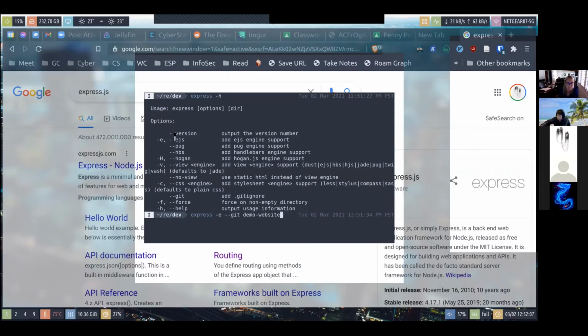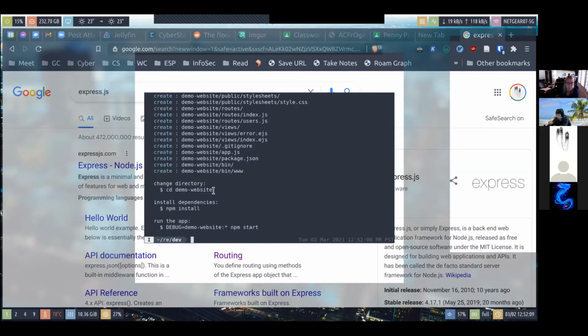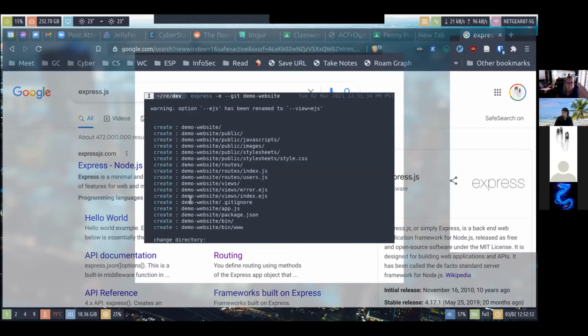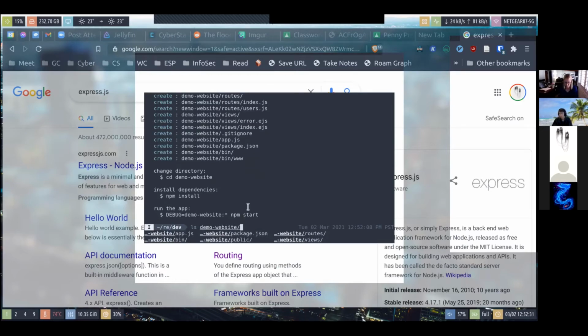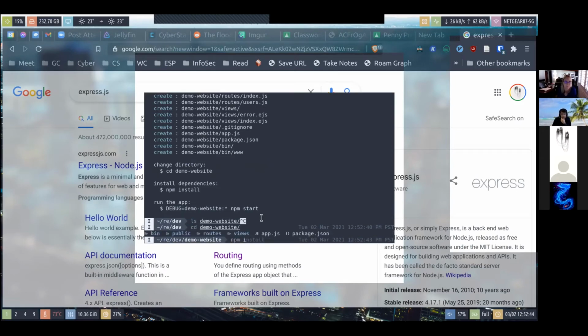Let's see, is that all? Yeah, that should be all. And you can see that it created all these files and directories for us, and all we have to do is change into this directory and then run npm install to install all the dependencies listed in package.json. So we have package.json here, and npm install will just read this file and then install all the packages needed. And if you want to run the app, run this command. Let's just cd into it real quick and install the dependencies.